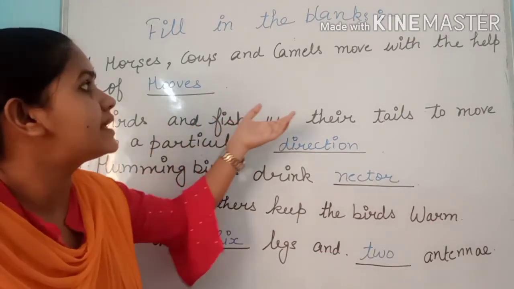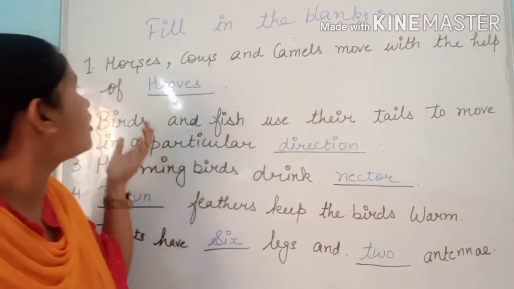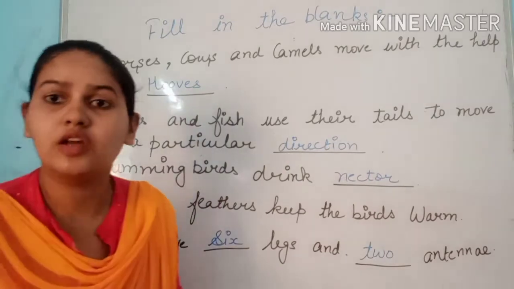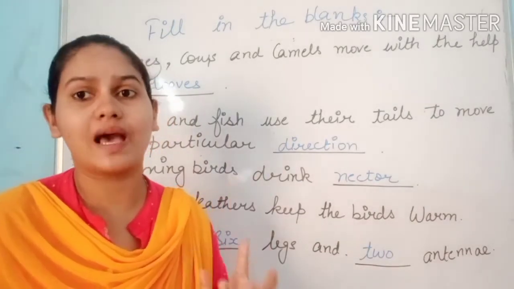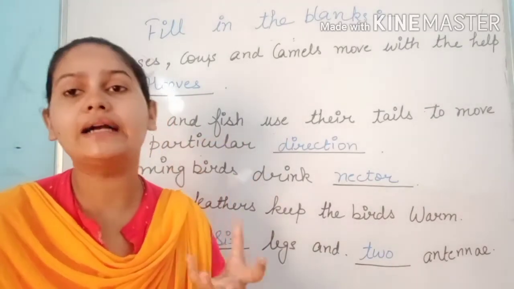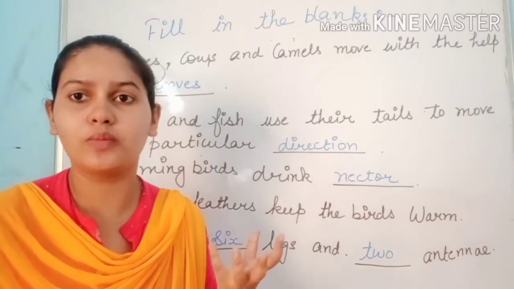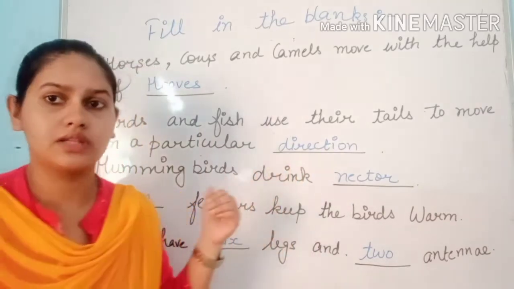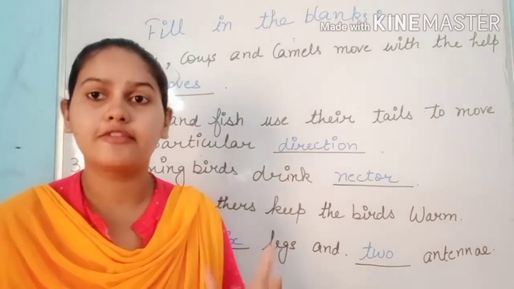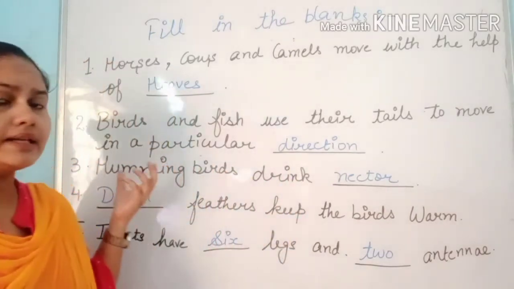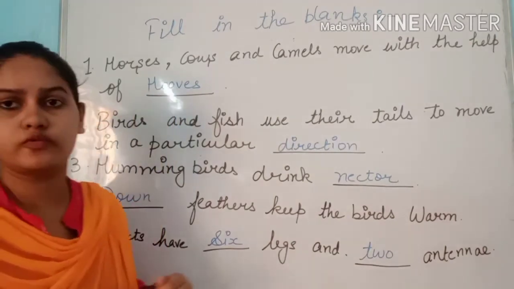Horses, cows, and camels move with the help of hooves. Now you can see the horses and camels have hard legs, right? They have hard feet like humans, but what we call our feet, they move on as hooves, right?